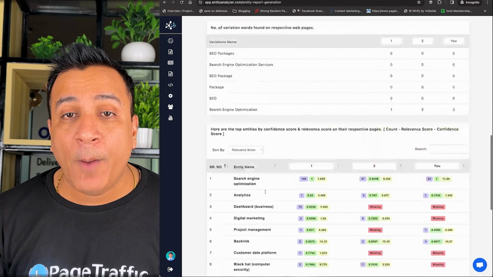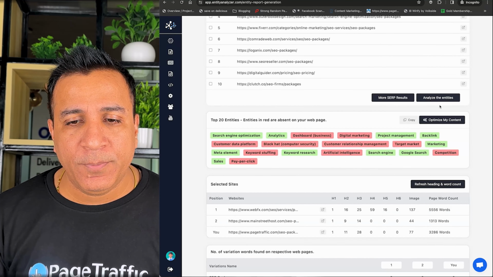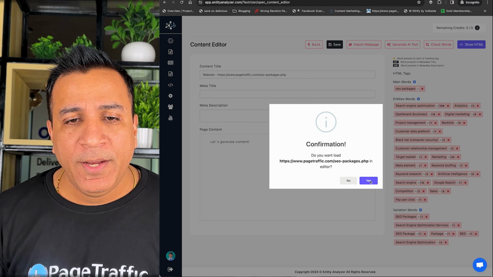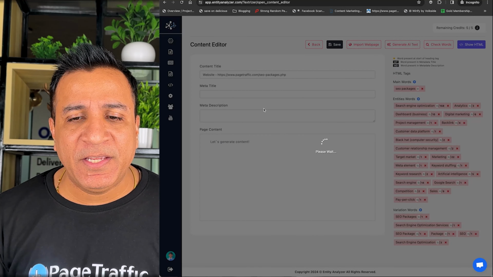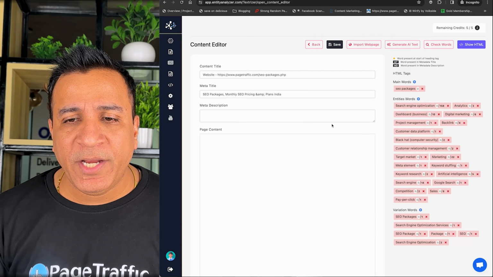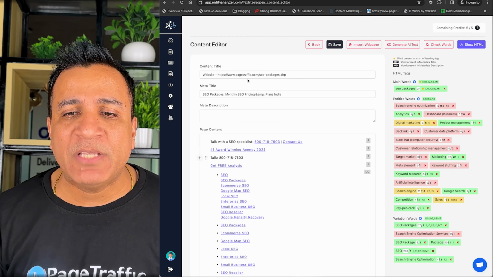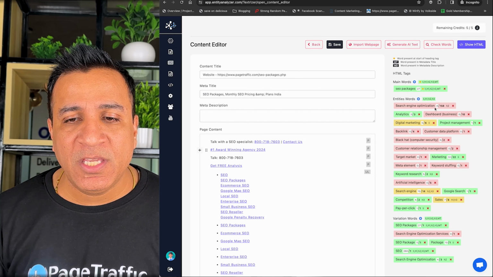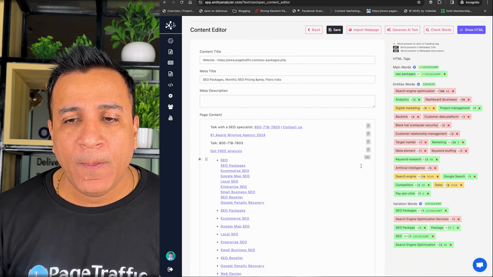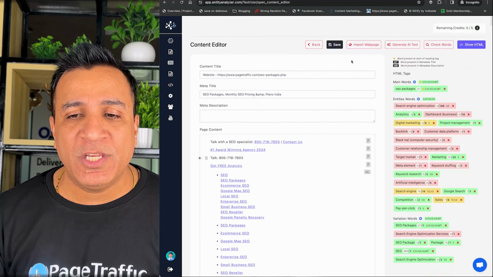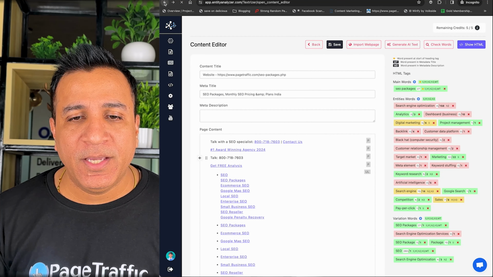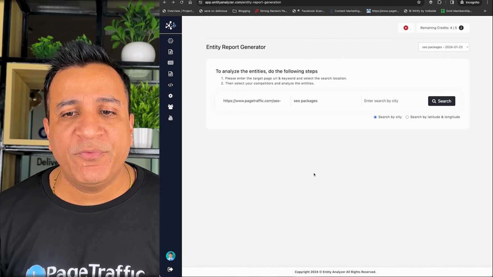And let's click on optimize my content. It will load our pages. The whole point is not to do the content editing here, but it tells us what keywords are coming and how many times I need to write them. Remember, this is entity based. All the keywords here are semantically related, and all we need to do is ensure they are added to our web page. Now I go back, and as I said, you can do these searches for different cities. That is how you do the entity optimization.